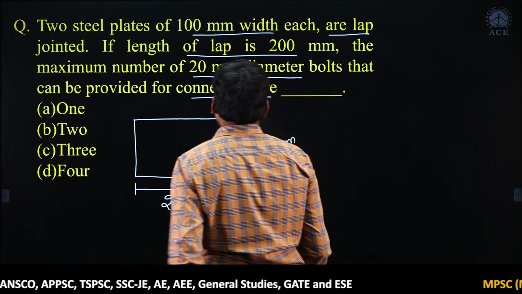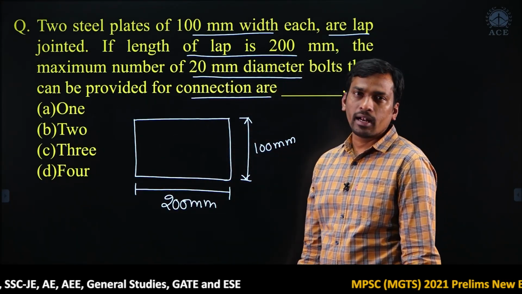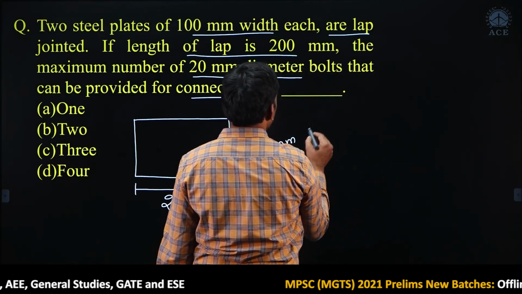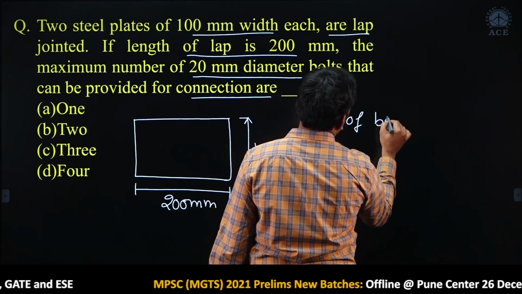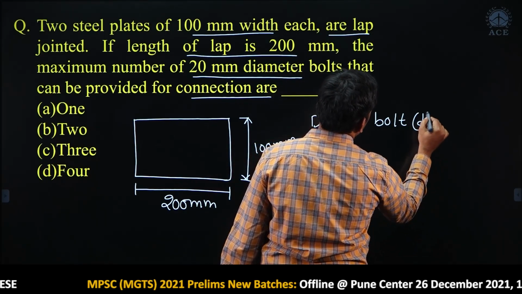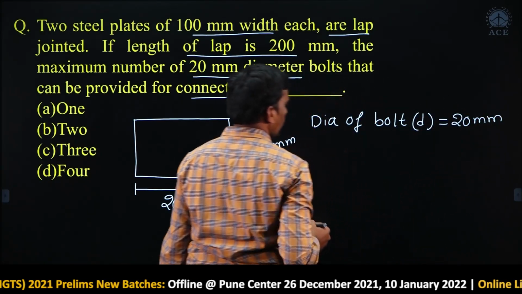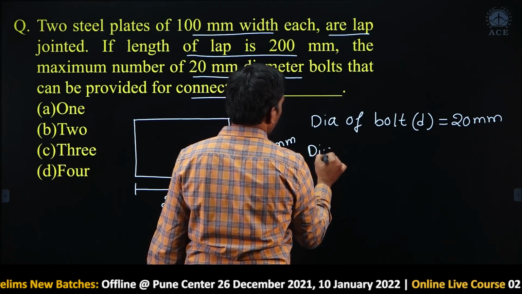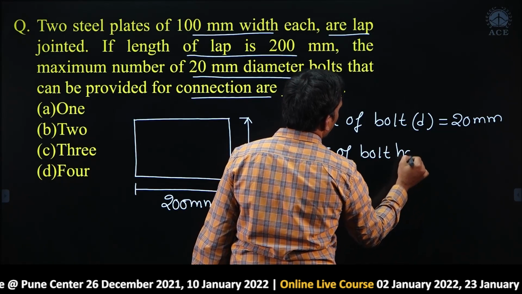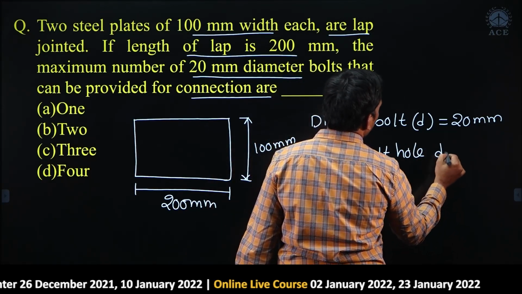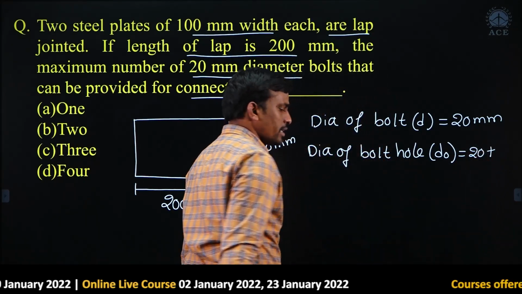So, here in the question, the diameter of bolt is given, right, it is nothing but the nominal dia of bolt, D, given as 20 mm, okay. Then we have to find the dia of bolt hole, D naught. For 20 mm nominal dia of bolt, how much clearance we have to consider?